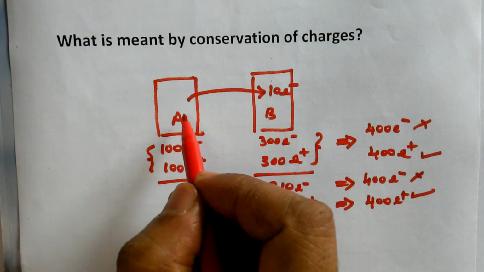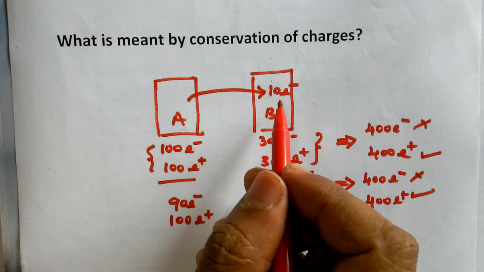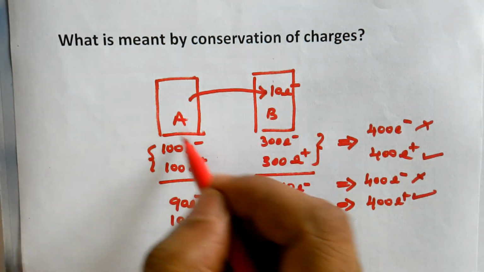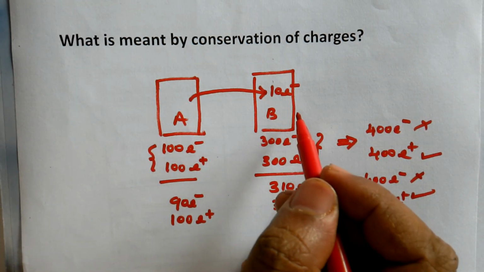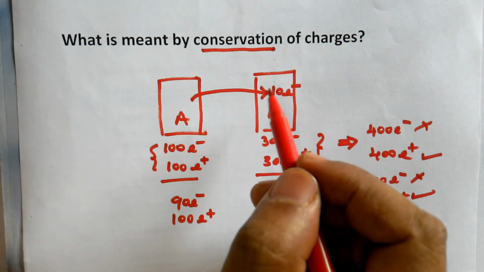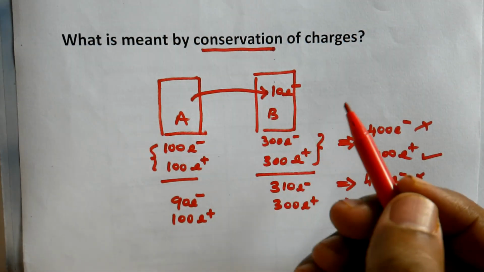Only the thing is, some of the electrons have transferred from A to B, but in the isolated system, in this system where the exchange of electrons takes place, the total number hasn't changed. So that is the meaning of conservation of charges. Total charge in an isolated system always remains constant.